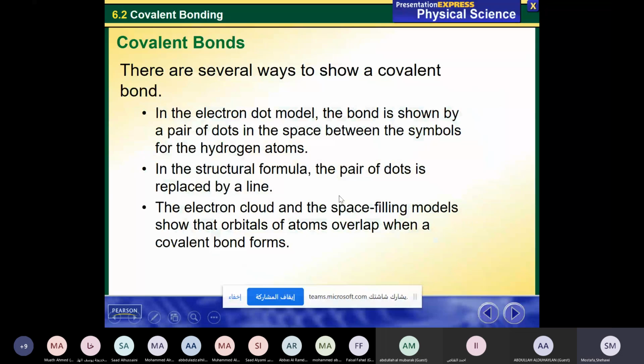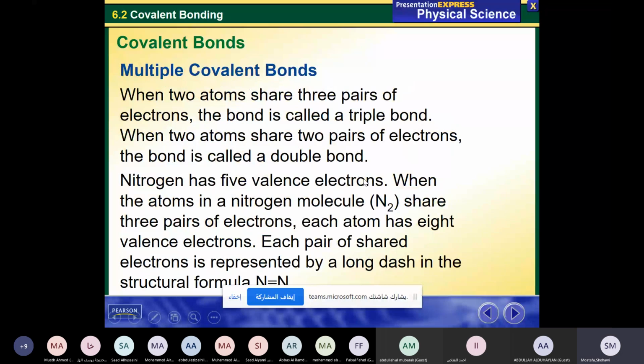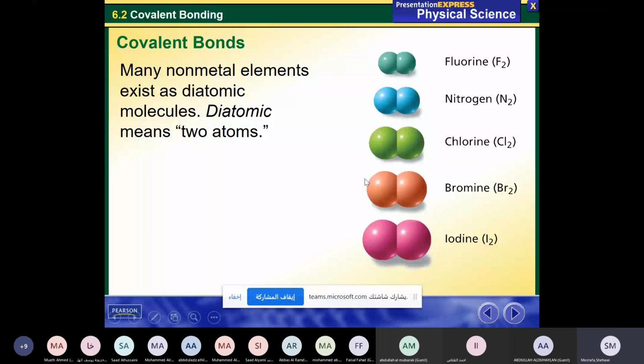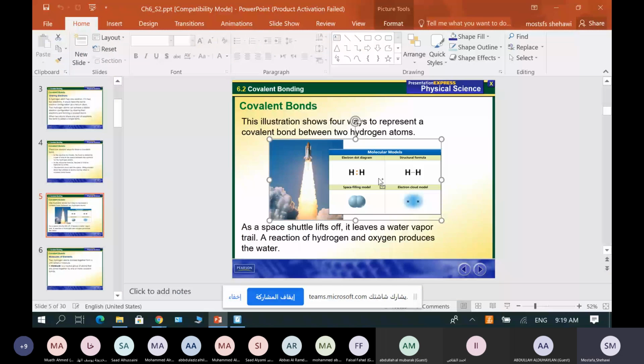Yes, let's take this as an example. Another example. So let's take hydrogen as an example. Let me share with you this to show you what it means here.